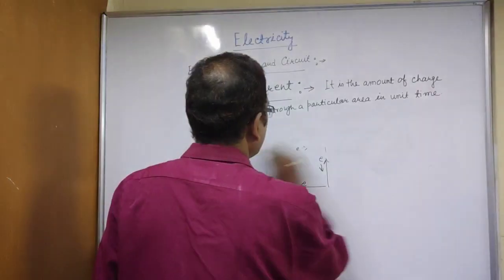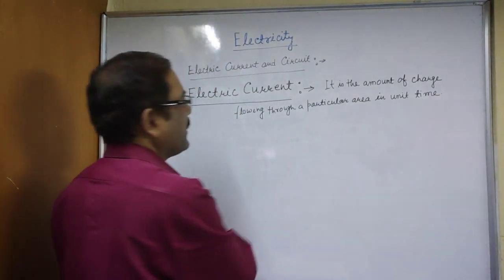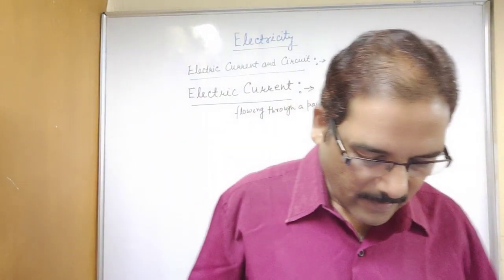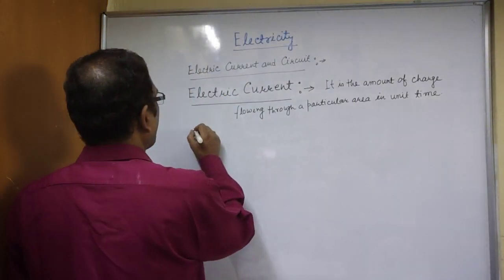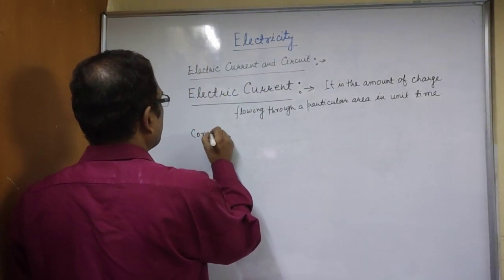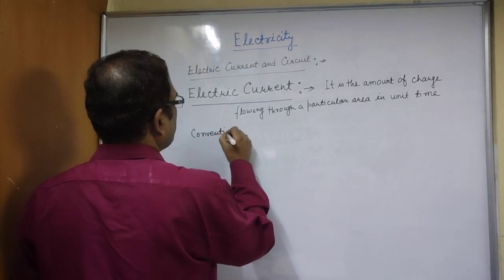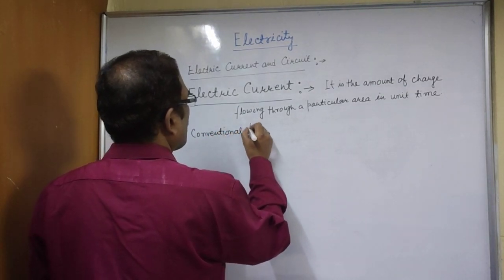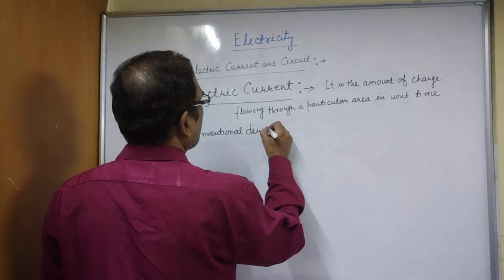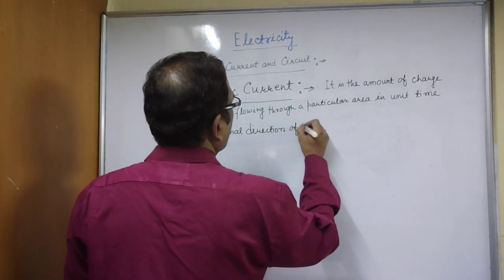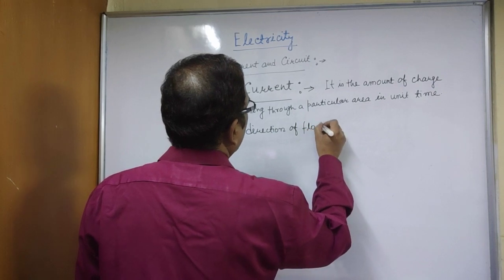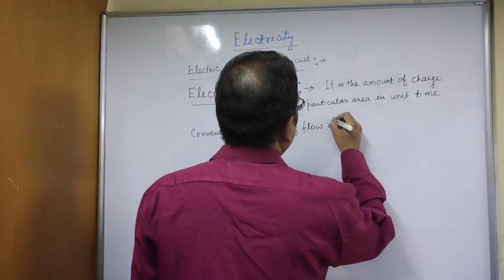So this is also important: the conventional direction of flow of current.